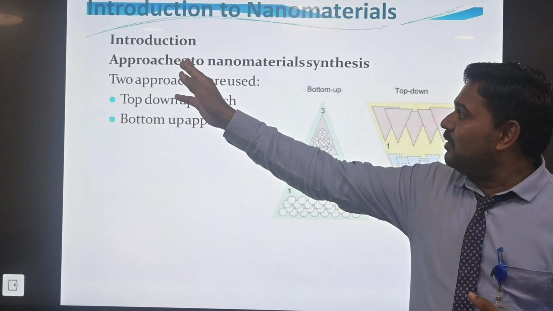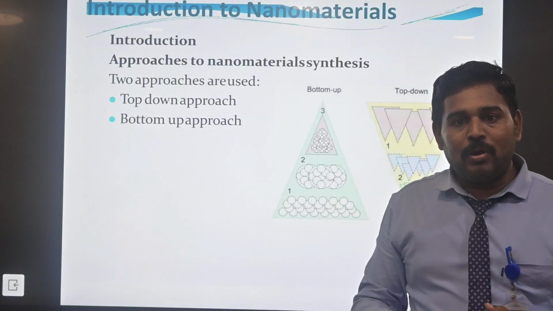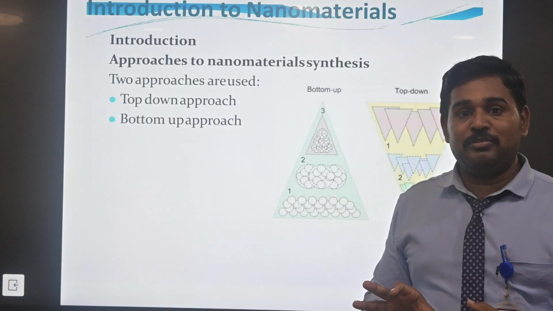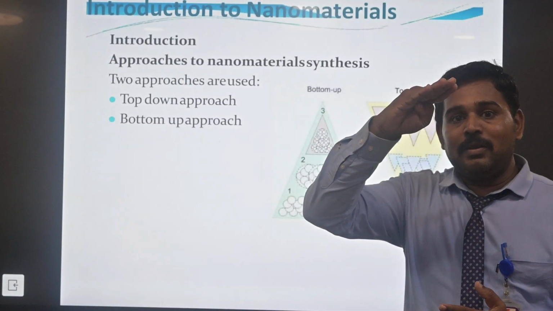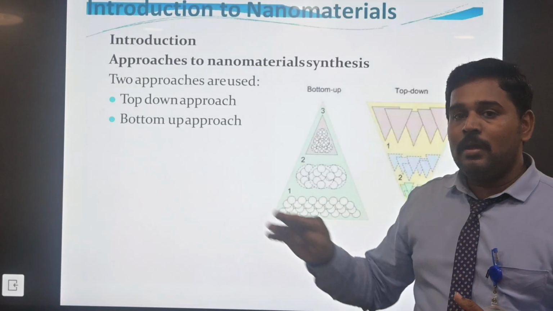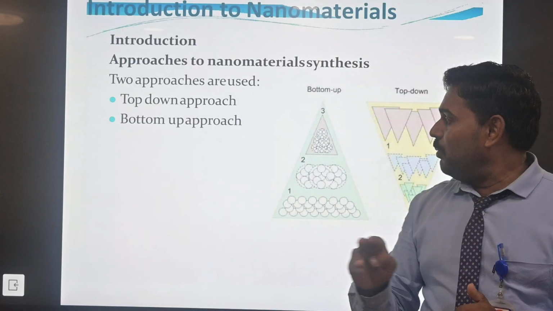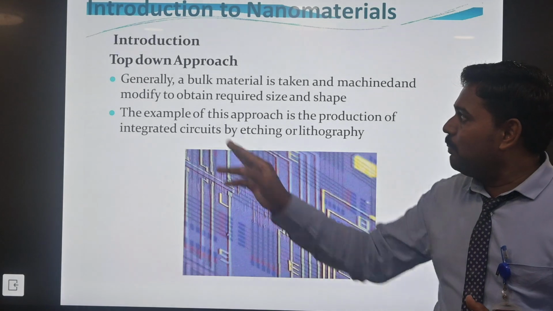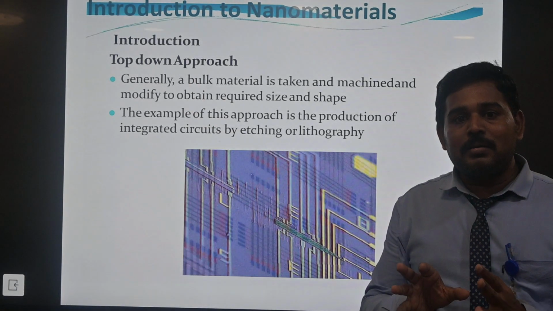The synthesis methods follow two types of approach. One is the top down approach and the second is the bottom up approach. Top down approach means bulk material is converted to a small range of nanomaterial. The second one is the bottom up approach, where atoms are converted to nanomaterial. Generally, the top down approach starts from bulk material.